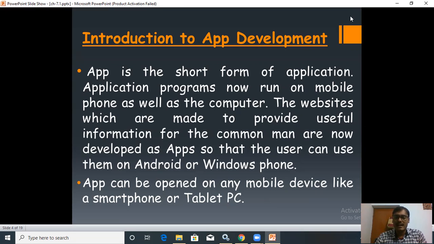And you know very well that there are different types of mobiles and they have different types of operating systems, and they will install different apps for their different operating systems. An app can be opened on any mobile device like a smartphone or a tablet PC.